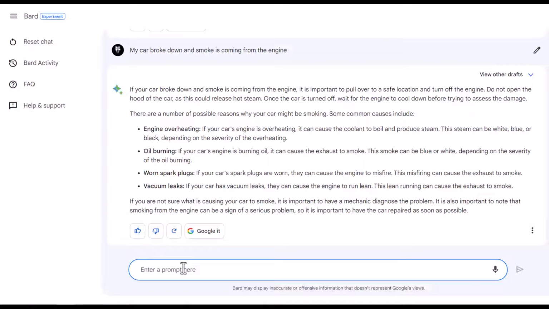What would be nice is that if Google could integrate Bard into its voice assistant on its devices, that would be something.